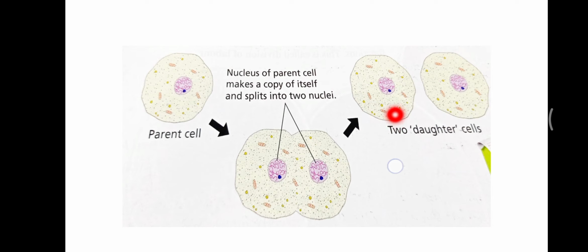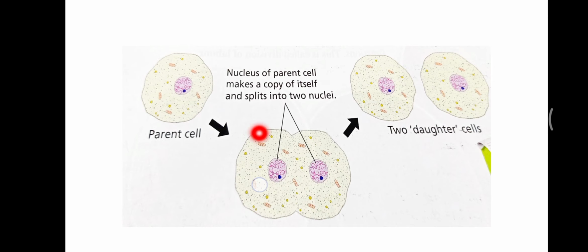Each daughter cell then increases in size, makes a copy of its nucleus and divides into two again, and this cycle will continue on and on. Okay students, the splitting of a cell to produce two new daughter cells is called cell division. So this whole process is called cell division.